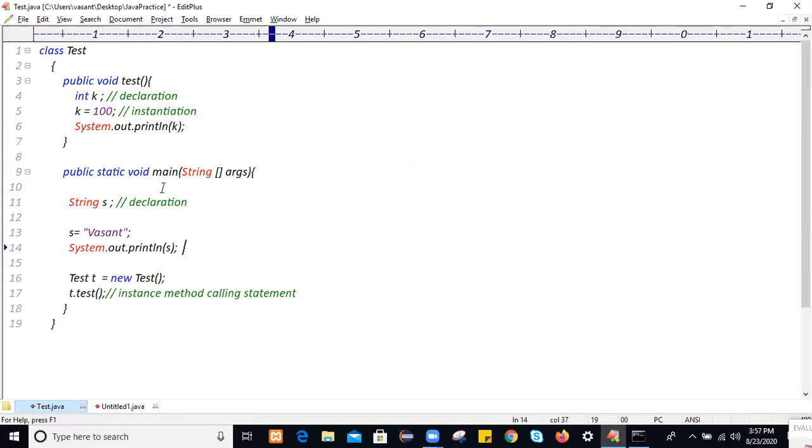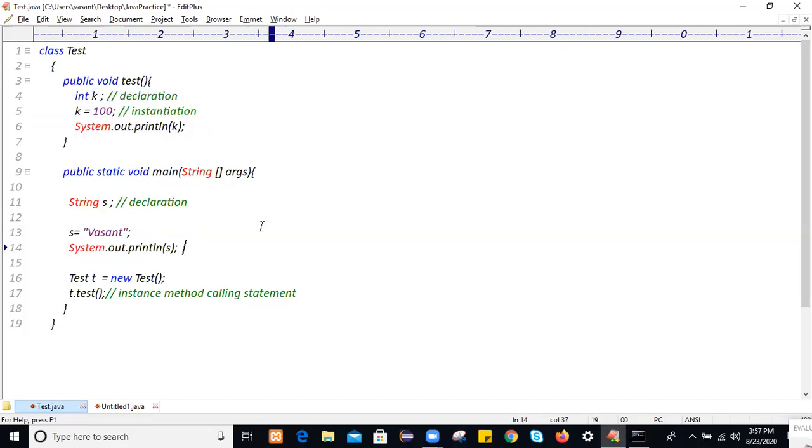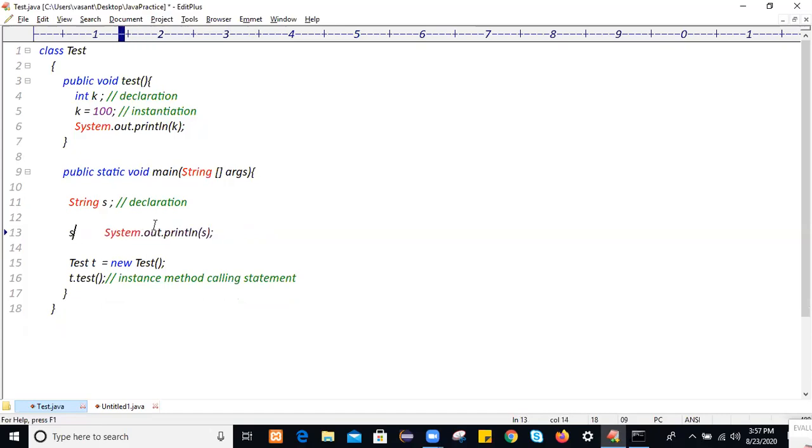Am I clear? What are the rules? Three rules we have covered. First, we create a local variable within a method, constructor or block, and we use it only within that method, constructor or block. Second, we always access a local variable within the area where we created it. Outside that area, if you try to access it, you will get a compilation error. Third, if you created a local variable but did not initialize it, then you will get a compilation error during usage time, when you try to access it.